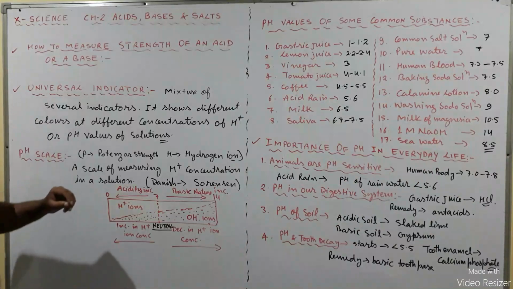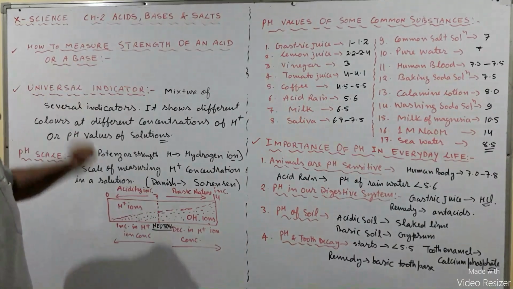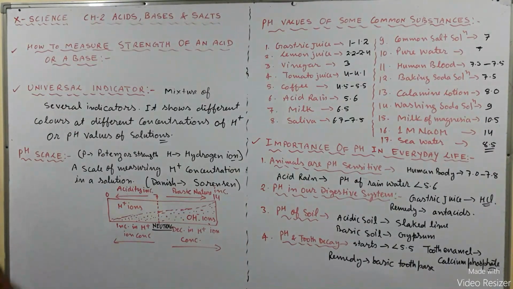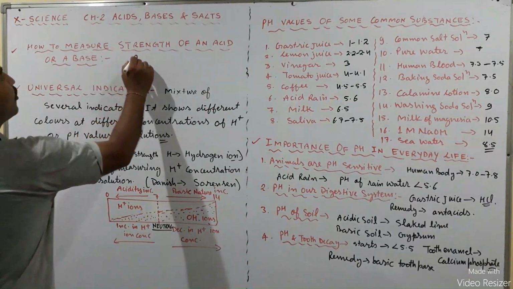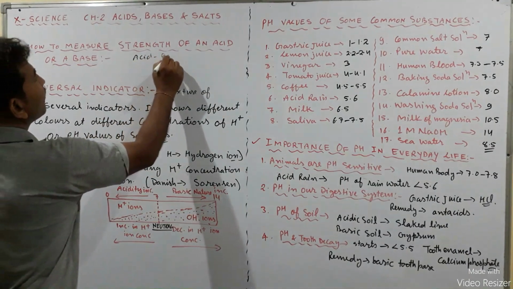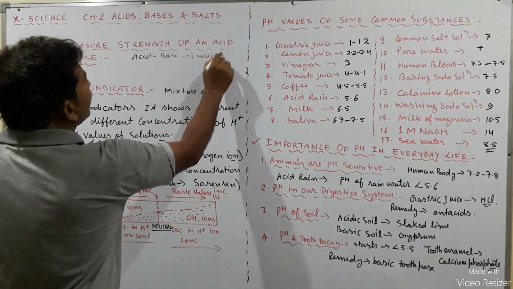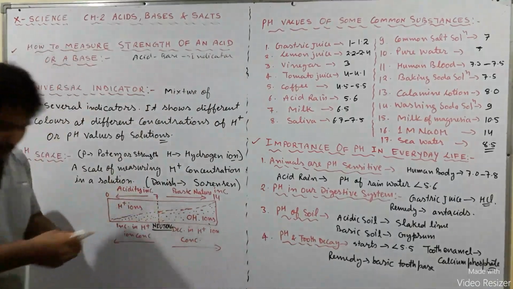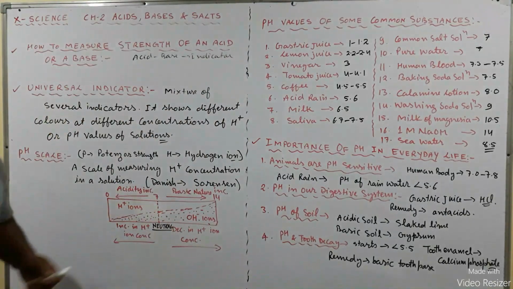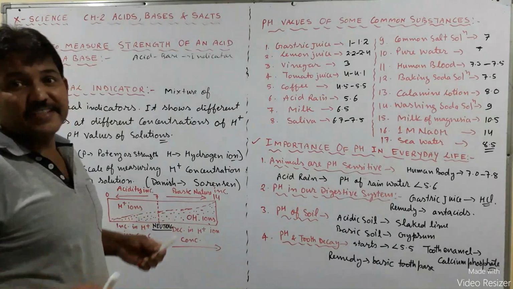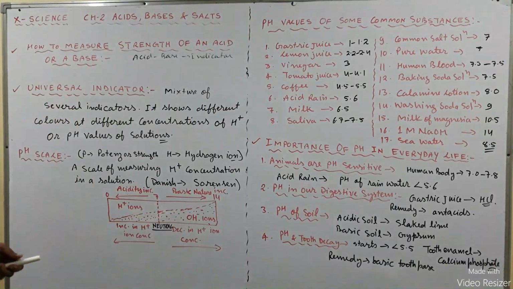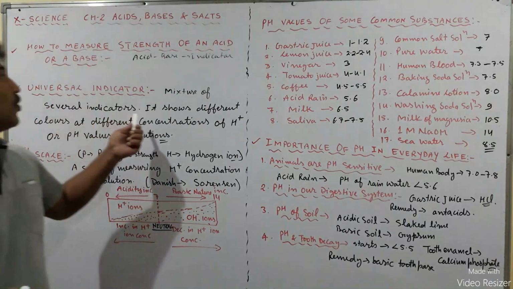How do we measure the strength of an acid or a base? An acid base indicator is used to distinguish between acidic and basic solutions, whether the solution is acidic or basic.